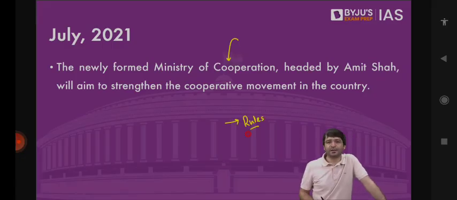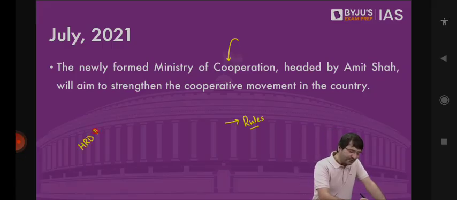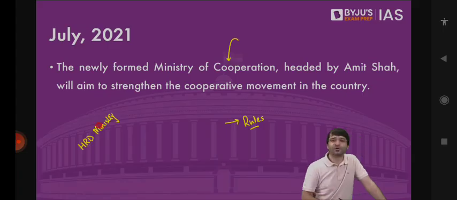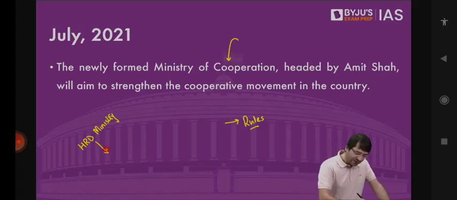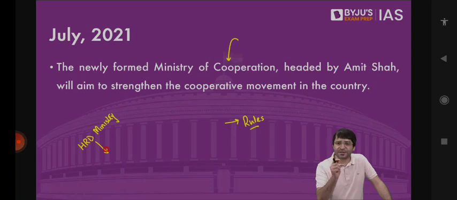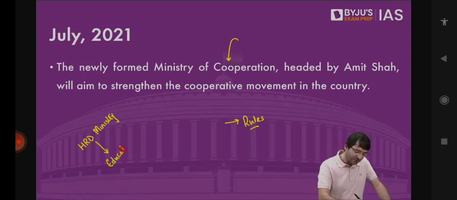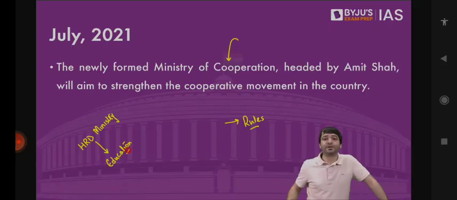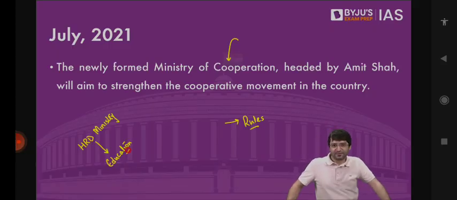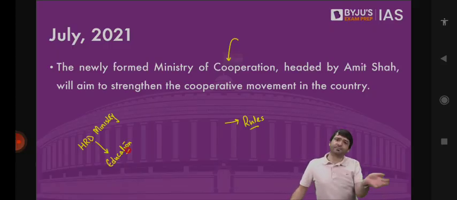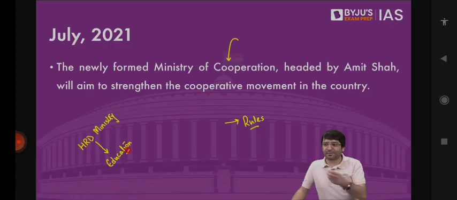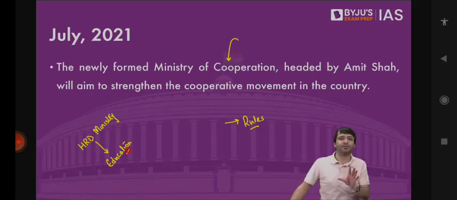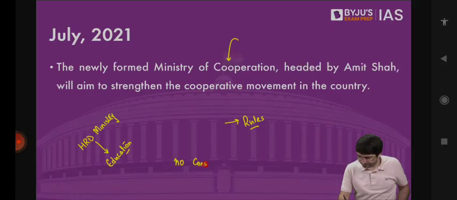For example, previously, we used to have a ministry known as HRD Ministry, Human Resources Development Ministry. When Mr. Modi came to power, the rules were amended, and this ministry was renamed as Ministry of Education. Similarly, previously we used to have a Minister for Overseas Citizens, which used to be under the External Affairs Minister. That department was also deleted. So a department can be deleted, a ministry can be created, a ministry can be renamed. For that, no constitutional amendment is required.